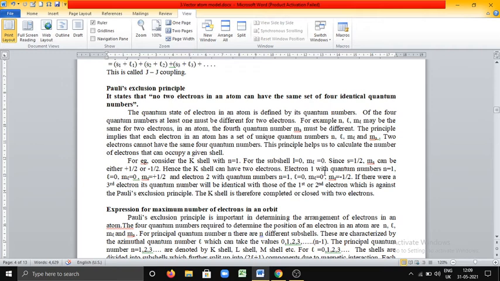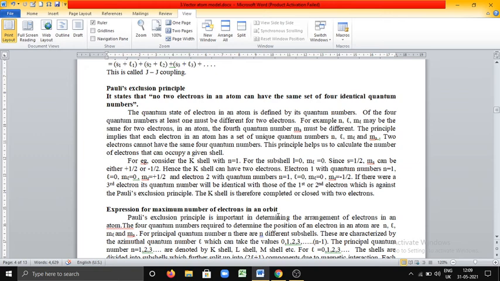Why? Electron with quantum number n equal to 1, l equal to 0, ml equal to 0, ms equal to plus half. This is for the first electron. And for the second electron, quantum number n is equal to 1, l is equal to 0, ml is equal to 0, ms is minus half. Here, for first electron, ms is plus half, and for second electron, ms is minus half. At least one quantum number is different for these two electrons.